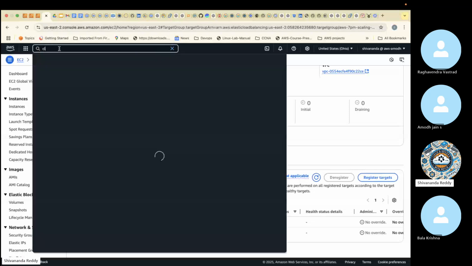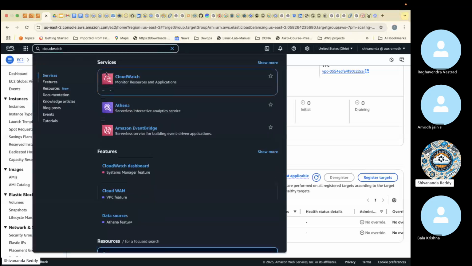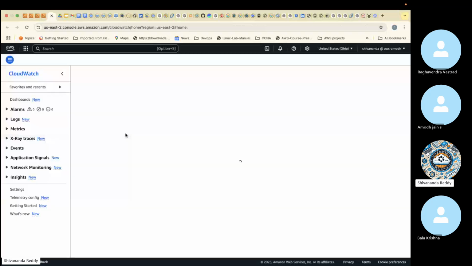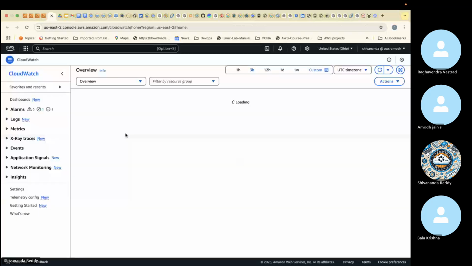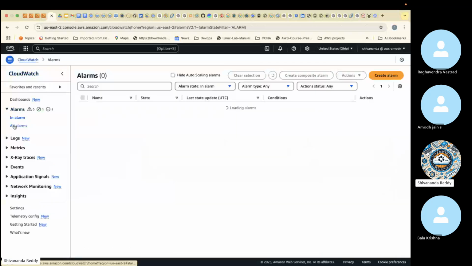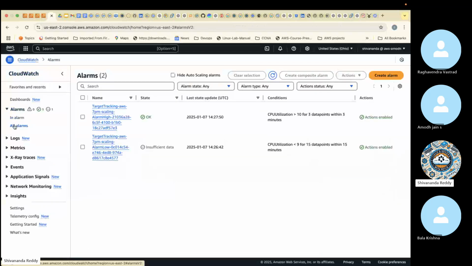How do we know the traffic? We can go to CloudWatch. Remember, CloudWatch is a monitoring tool. So in the monitoring tool, we can monitor that. Alarms, then all alarms. Can you guys see here?